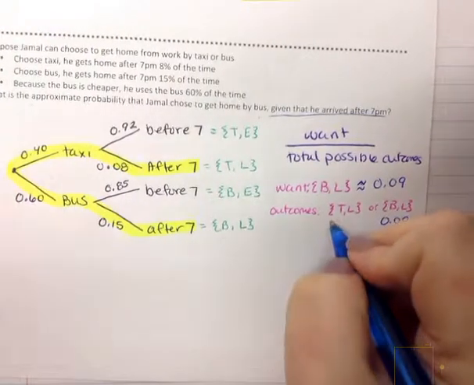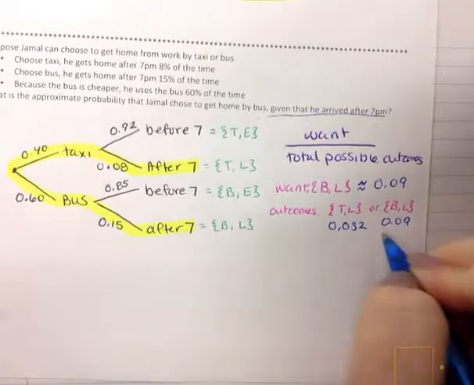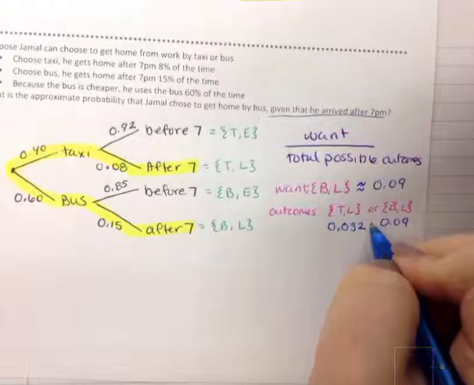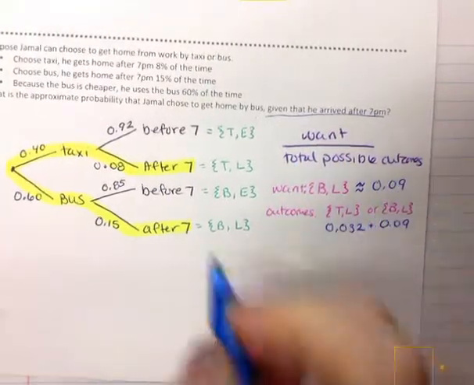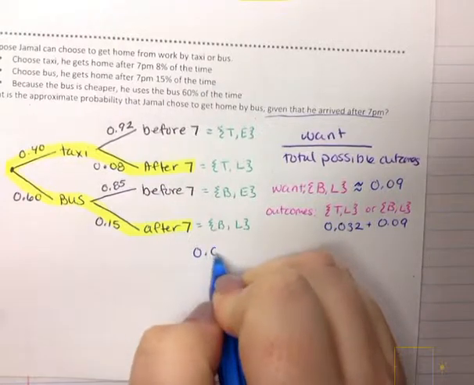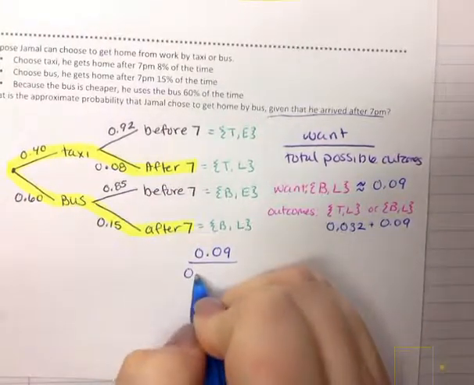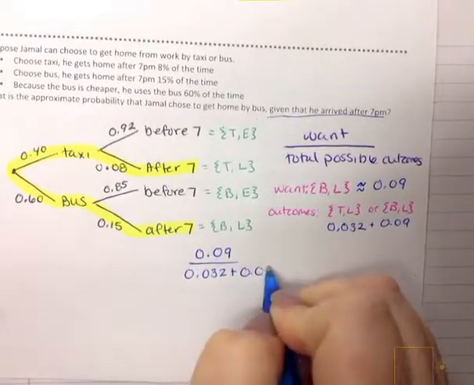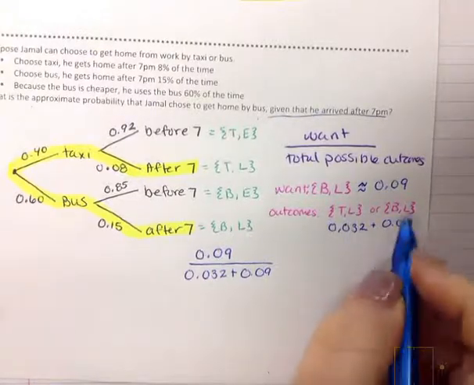So we would have 0.032. Now this is an OR, so we could have both of these possibilities, so we would have to add those two together. So really, what we want is that 0.09, or that 9%, out of 0.032 plus that 0.09, because we could have him getting home after 7 two different ways.